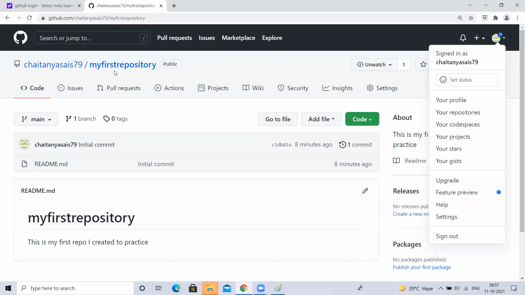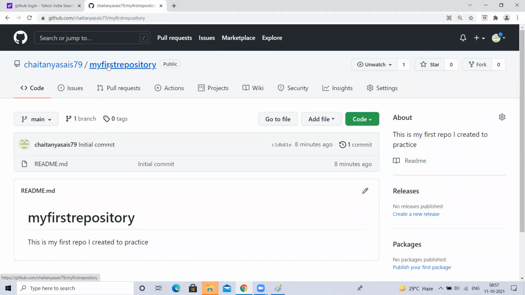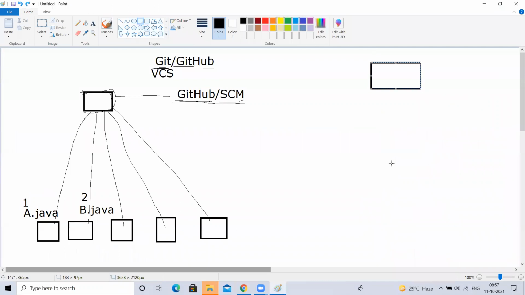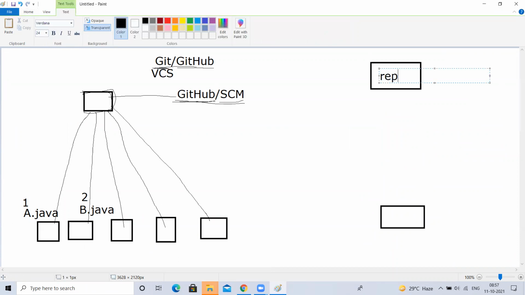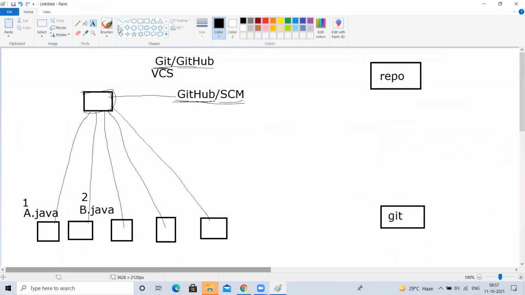I have a GitHub account, and inside that I have a repository. I have my local laptop where Git is installed. Here I have my first repo, and here I have Git. I want to make a communication, means I want to create a link between these two.